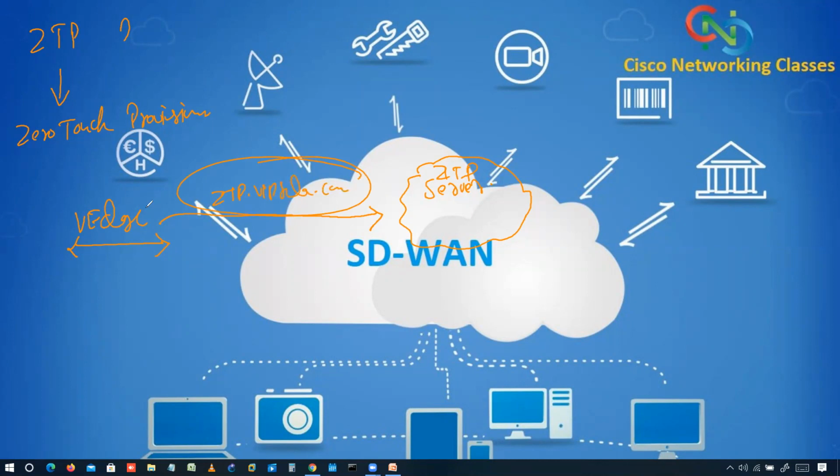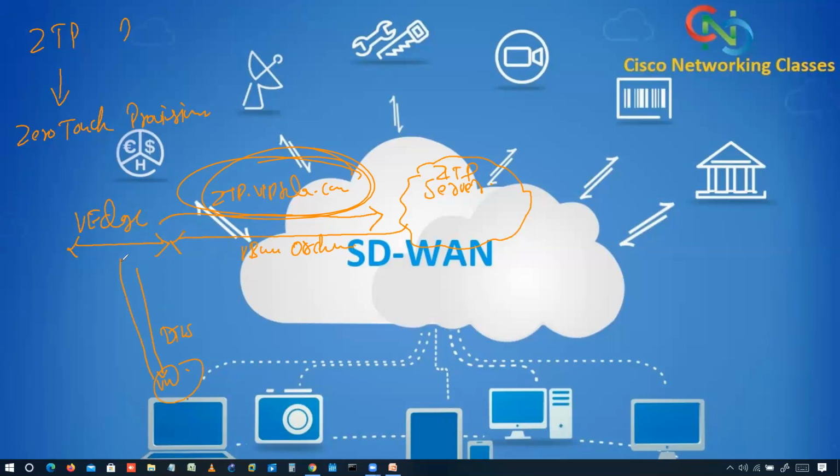In the first case, the vEdge device will start communicating and will send a request to a ZTP server with this domain. What will happen here? This server will redirect the information, it will send information about the vBond orchestrator. Then it will initiate a DTLS pairing with vBond.